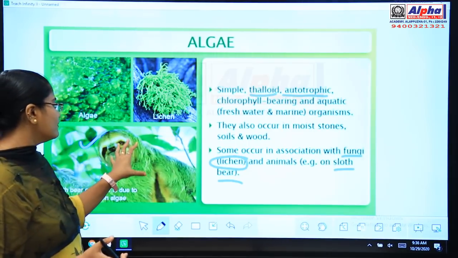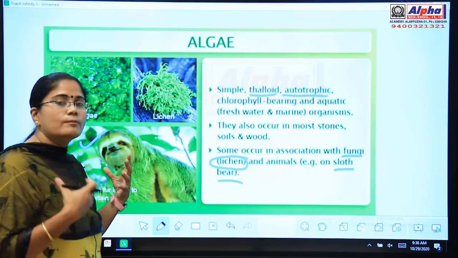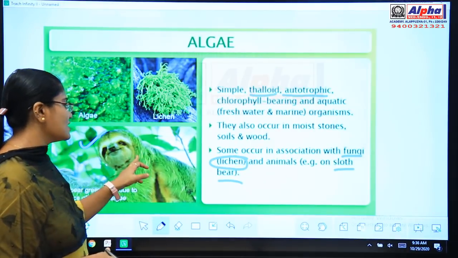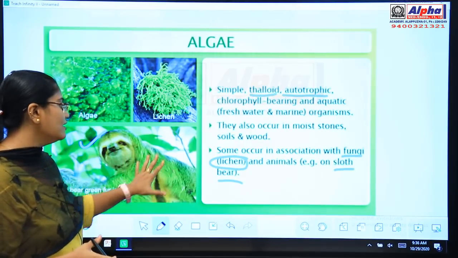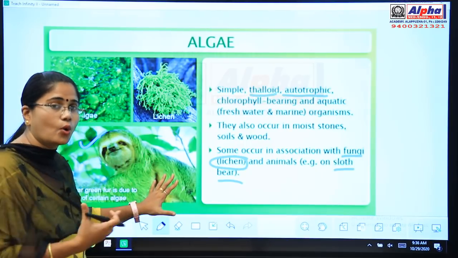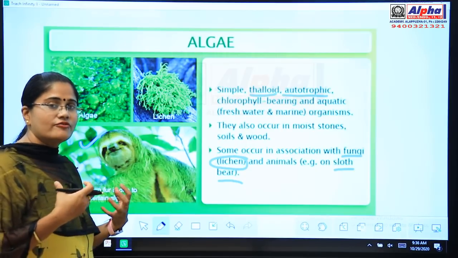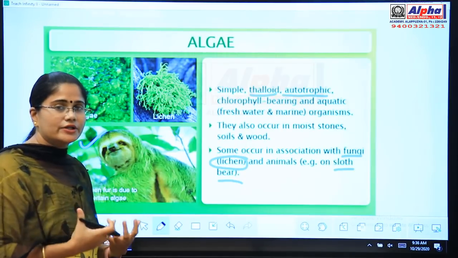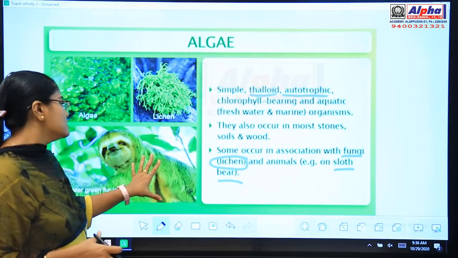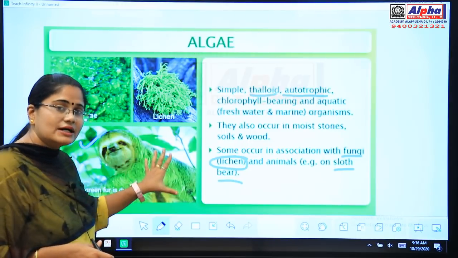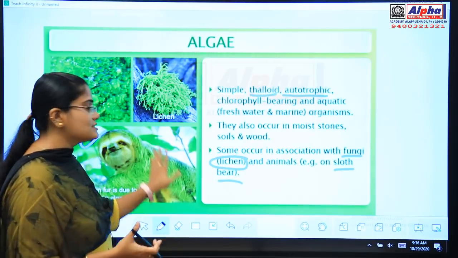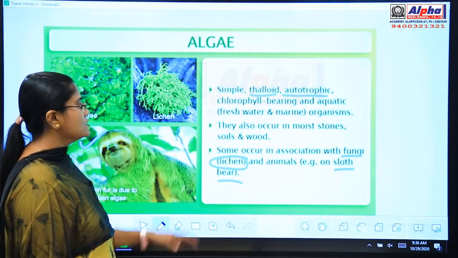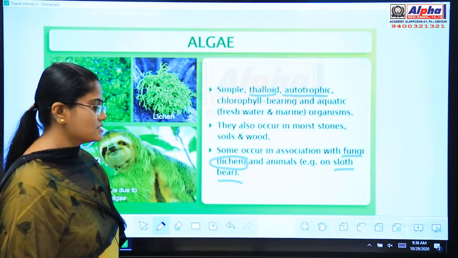So algae will also be growing on the body surface of animals such as a sloth bear, and this animal has a green fur coat. So this is the general characteristics of an algae.